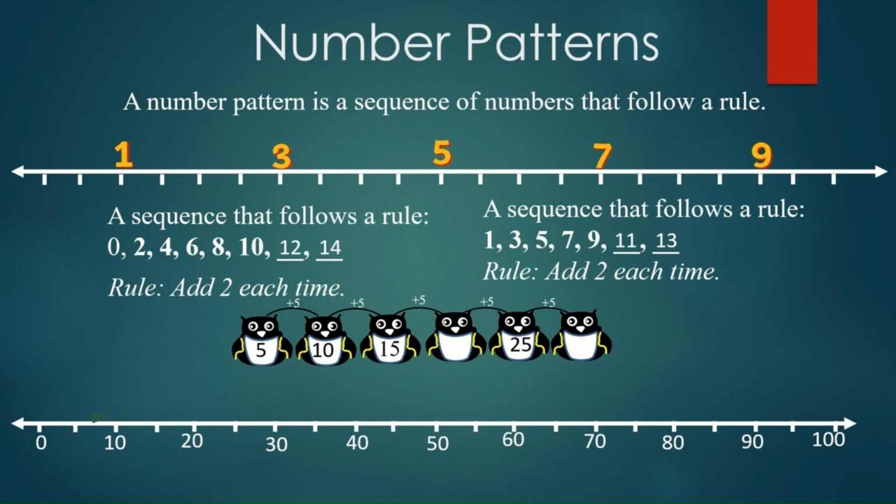So here there are 2 vacant spaces. Now what will you get here when you add 5 to 15? 20, and 5 to 25 will give you 30.